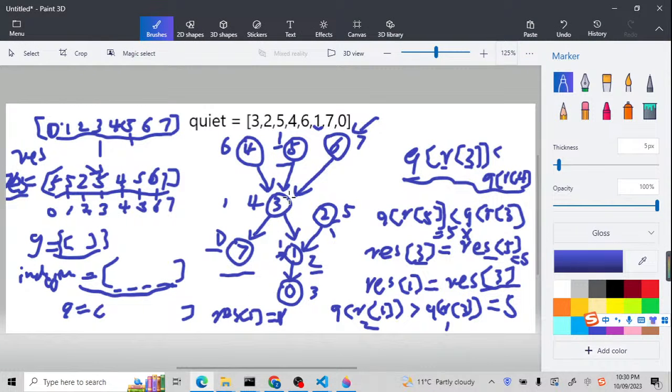Now let me go back to the drawing. So what is a node? What is a neighbor? So for example, this 2 is a node, and this 1 is its neighbor. This 5, for example, is a node, and this 3 is its neighbor. So which value should be the smaller? If the quiet value of the node is smaller, we're going to update it.